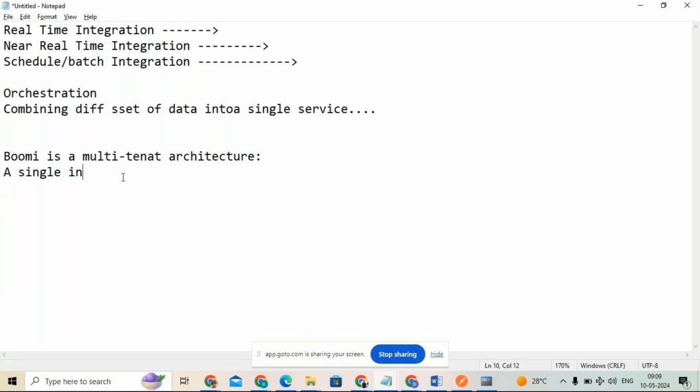Now, Boomi is a multi-tenant architecture. What do you mean by multi-tenant? It means a single instance of software can be used by multiple users. Multiple users, what does it mean? Multiple users or multiple accounts.